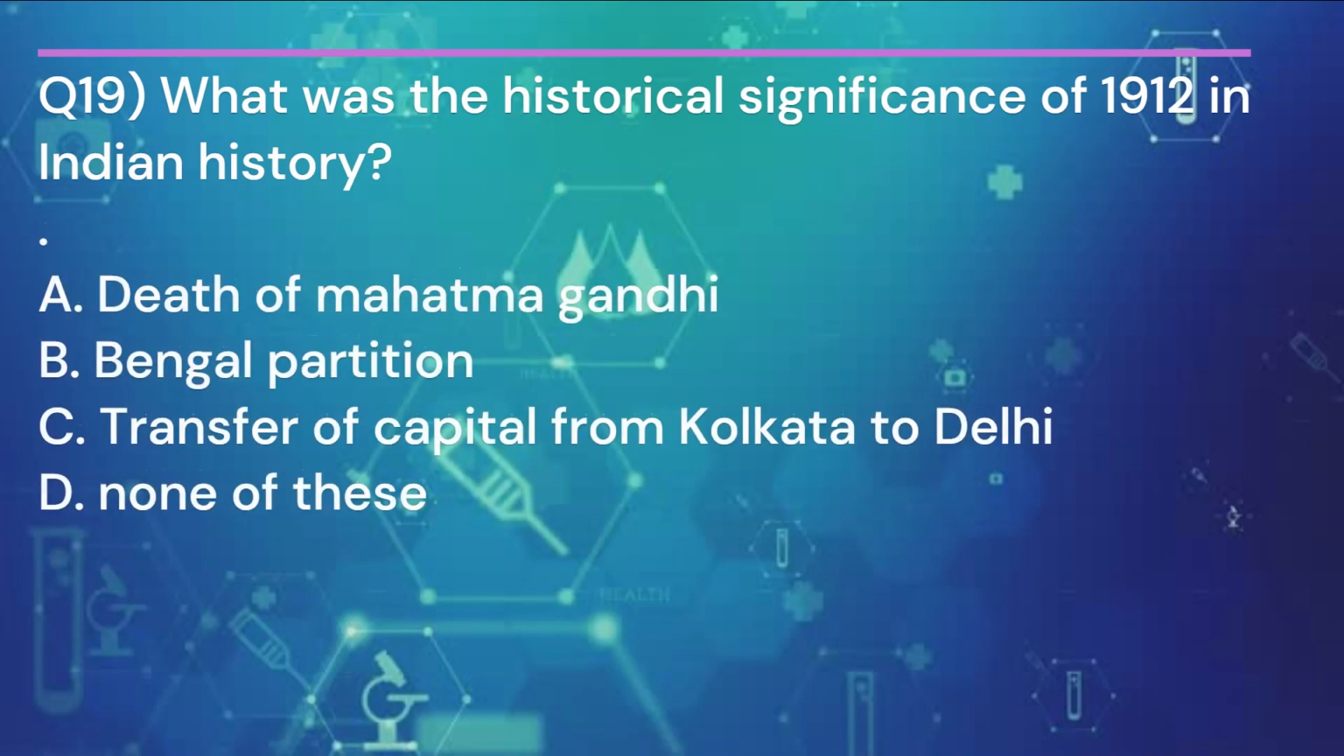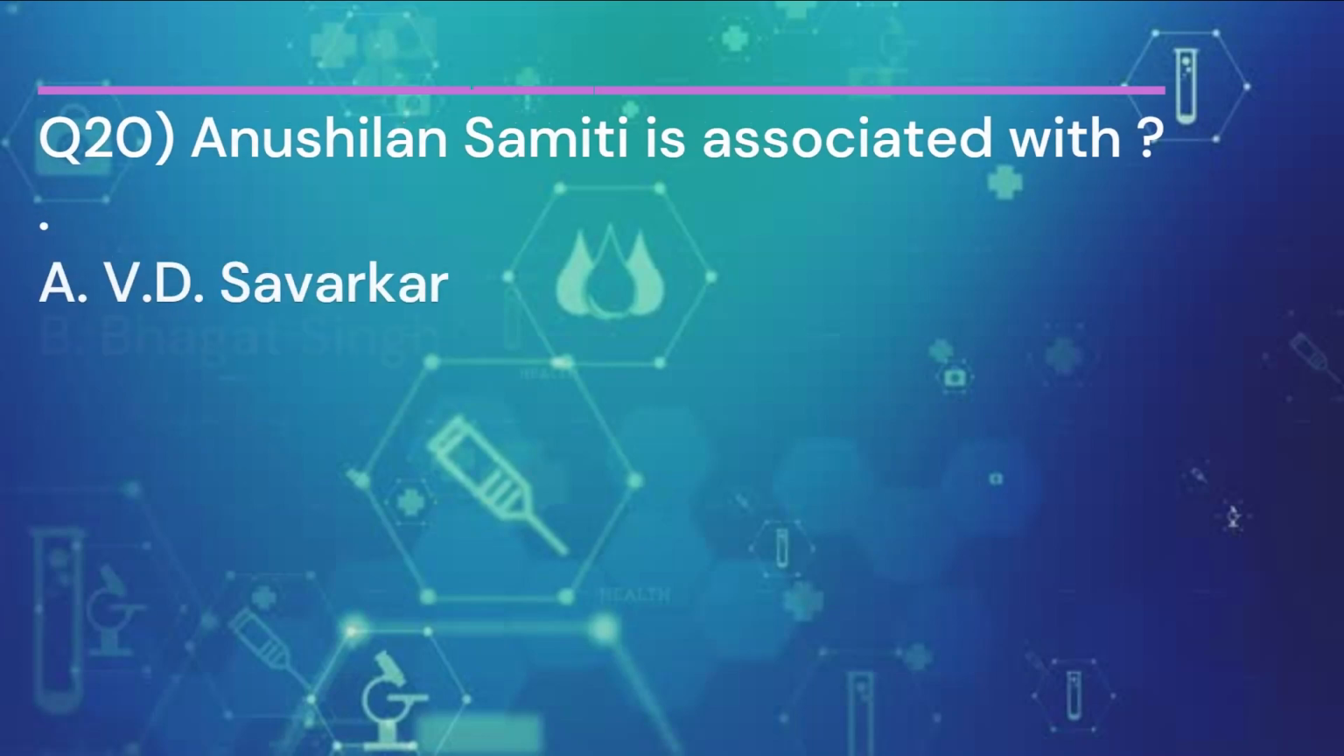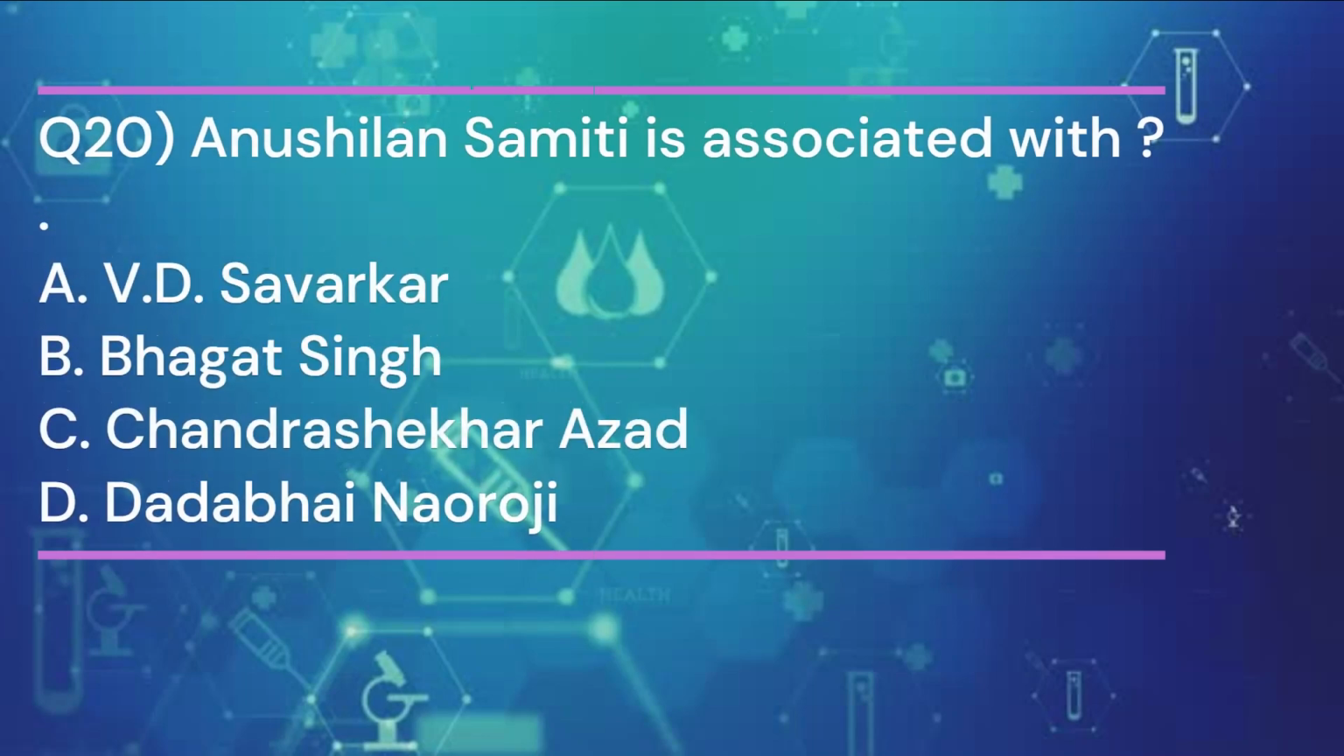What was the historical significance of 1912 in Indian history? And the answer is C. Transfer of capital from Kolkata to Delhi. Question 20. Anushilan Samiti is associated with? And the answer is A.